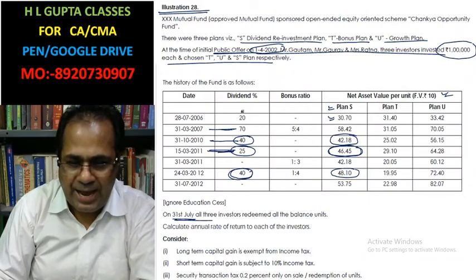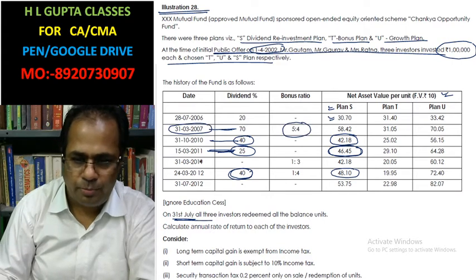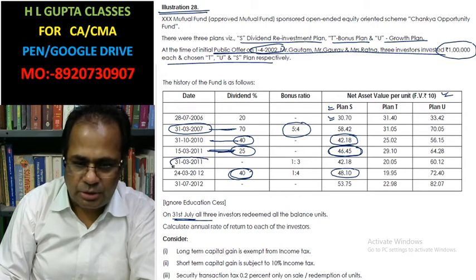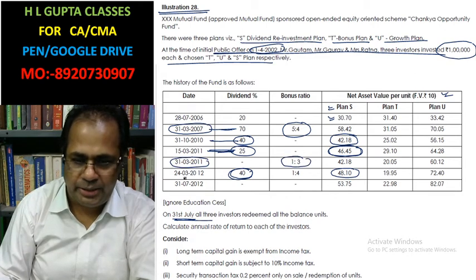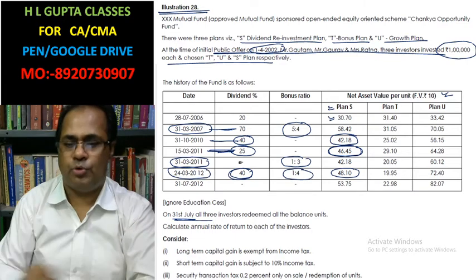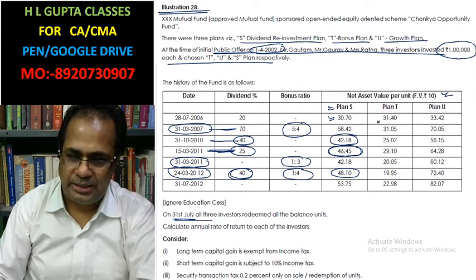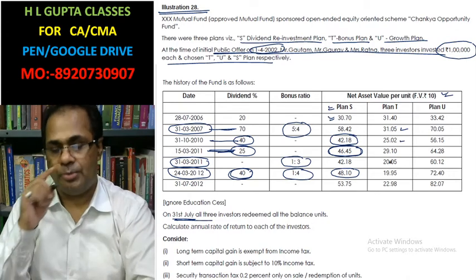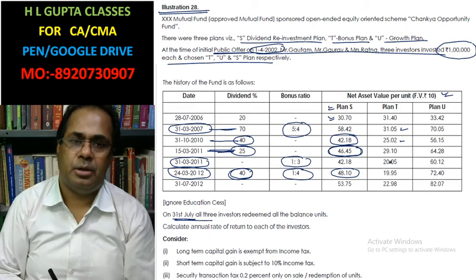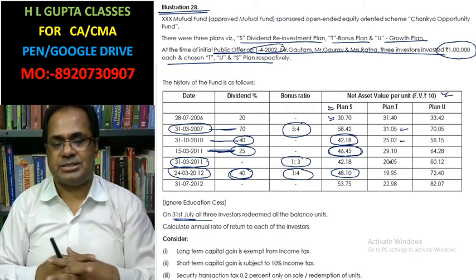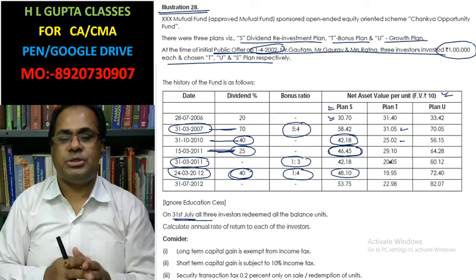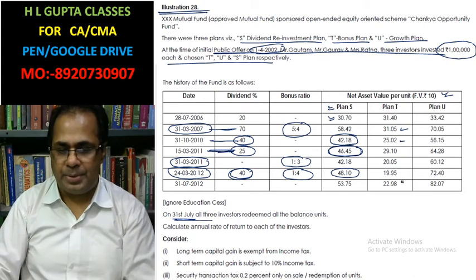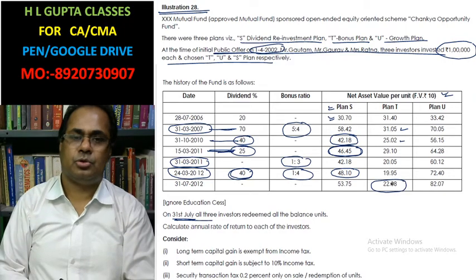Bonus is given at 31st/03/2007 5:4, 31st/03/2011 1:3, and 24/03/2012 1:4. And this is plan T. Net assets value, there is no use of net assets value right now because we are not going to purchase units by using net assets value. Net assets value is utilized at the time of redemption. Okay, look at it.